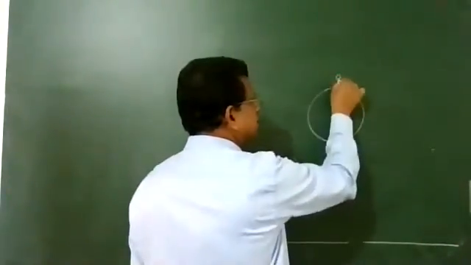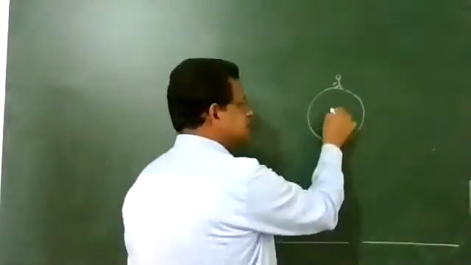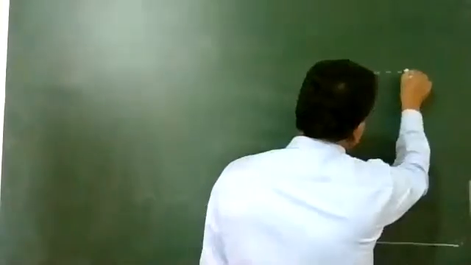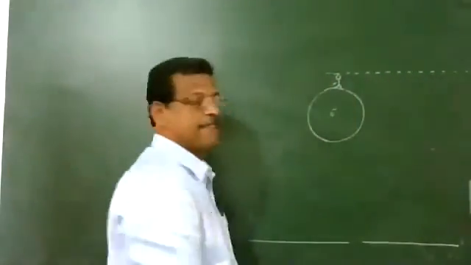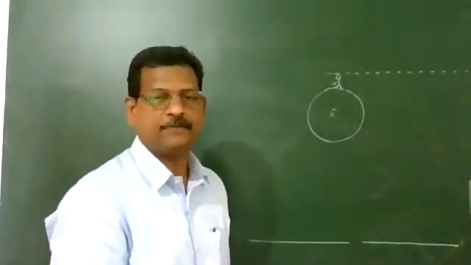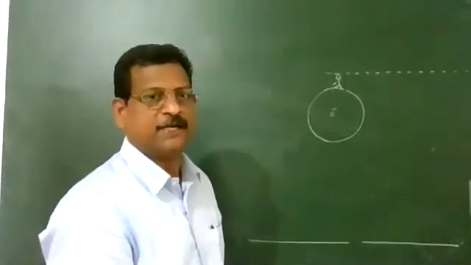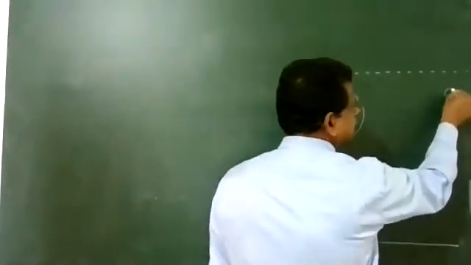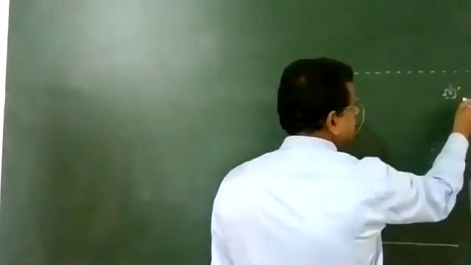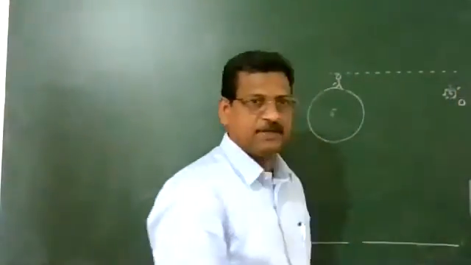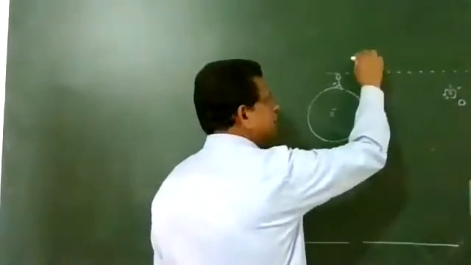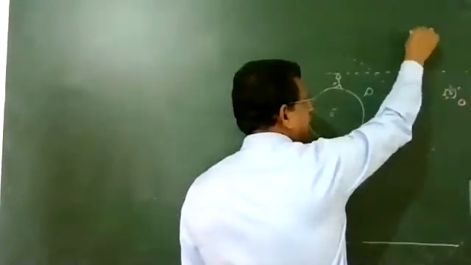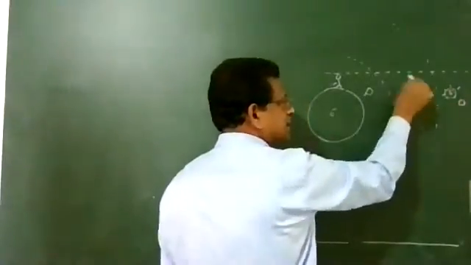So you are standing here on a surface. The line shows the horizon. I am showing the position of the sun, that is the object. So here you have the sun. That is the object position. The lower part of the atmosphere is here, that is a denser medium, and the upper part of the atmosphere is acting as a rarer medium.